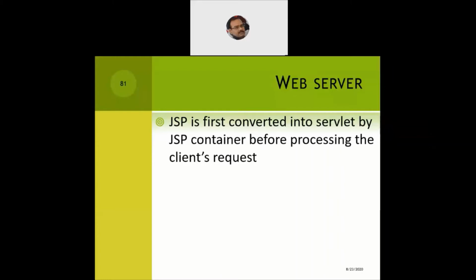So error numbers starting from 100 or 200 or 300 or 400 or 500, because as HTTP responses, these are the five status codes available, starting from 1, 2, 3, 4 or 5, and they're all 3 digits long. Just like we normally say 404 page not found, there are many status codes which are already predefined. So any one of them will be used and the user will be informed of the same.